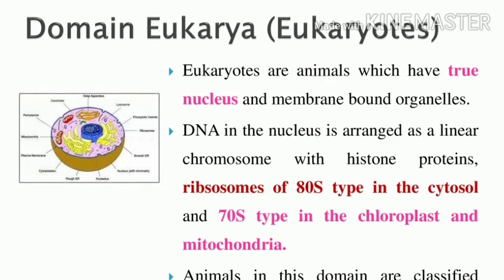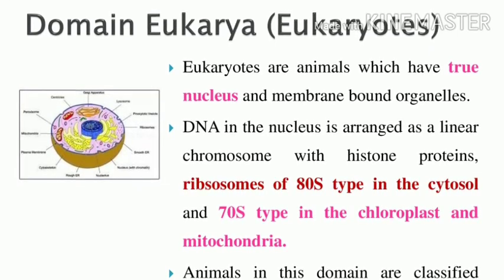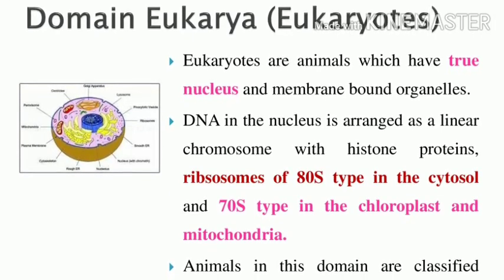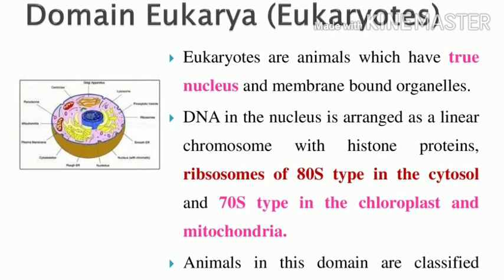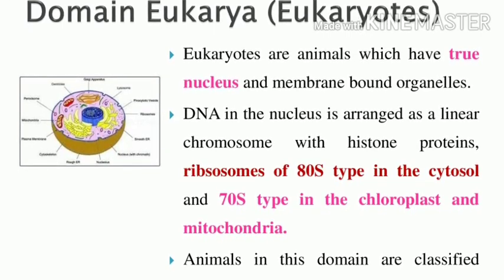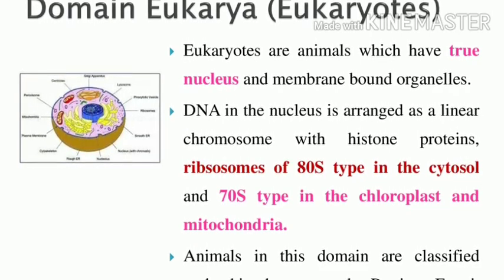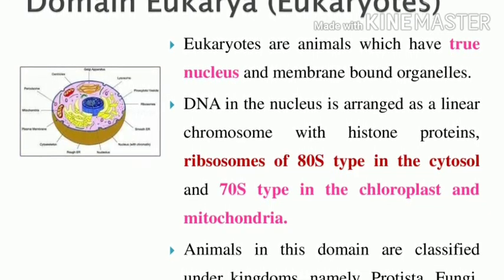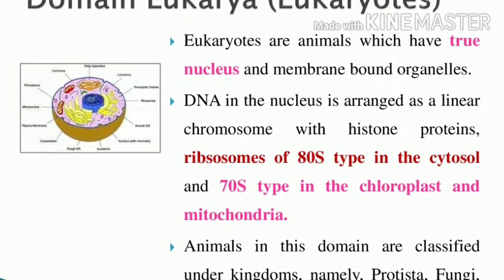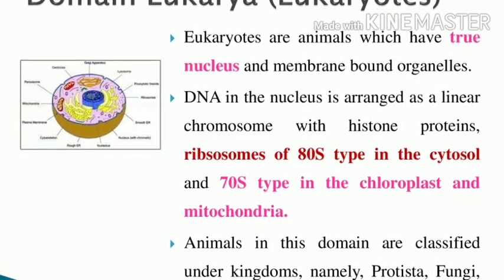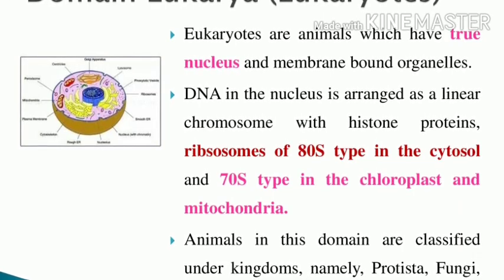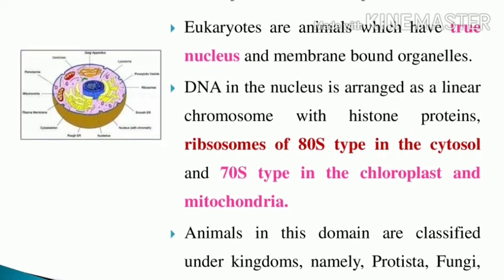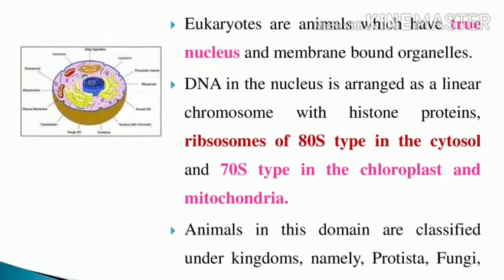Next, the third domain is domain Eukarya, that is, eukaryotes. What is the meaning of eu? Eu is true. Karyote is nucleus. Eukaryotes have a true nucleus and membrane-bound organelles. All the cell organelles are bound in the cytoplasm. What is the only cell organelle present in prokaryotes? That is the ribosome. What type of ribosome is present in prokaryotes? That is the 70S type. Eukaryotes have the 80S type of ribosomes.